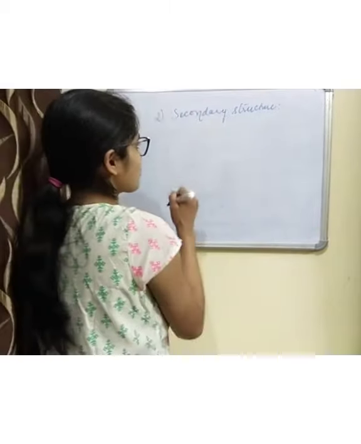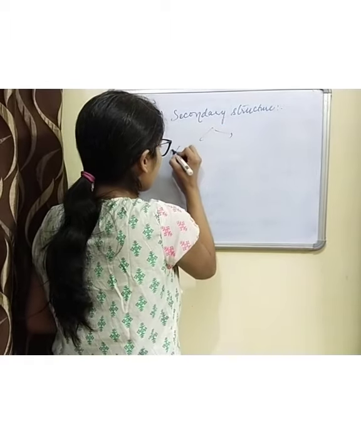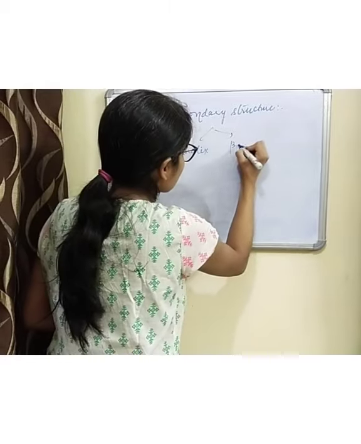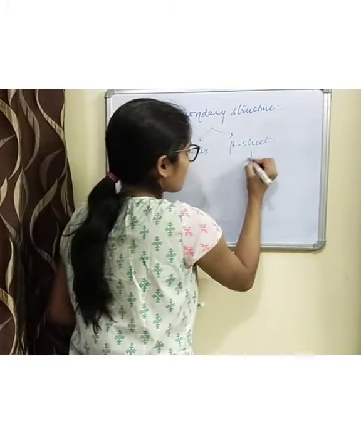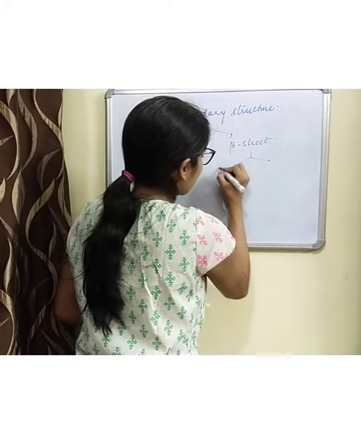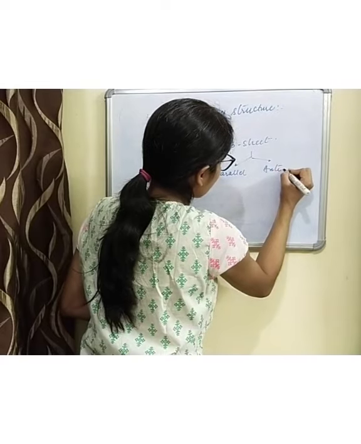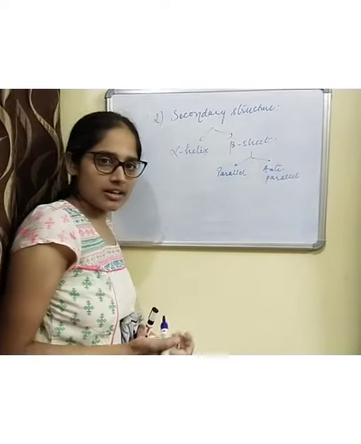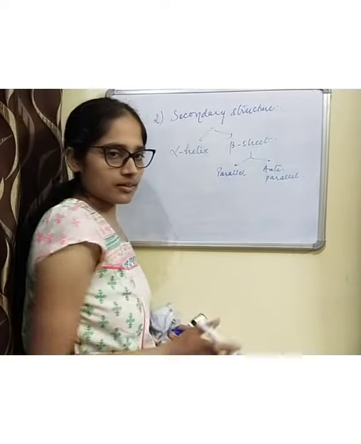There are two types of secondary structure which a polypeptide can attain. First is alpha helix and second is beta sheet. Beta sheets could be parallel or anti-parallel beta sheets.